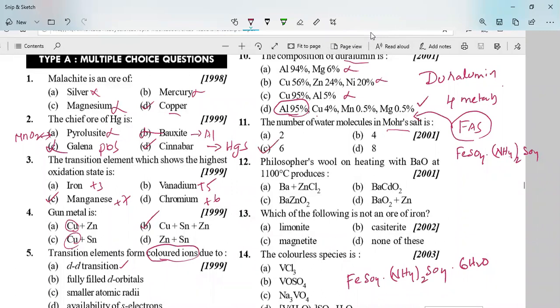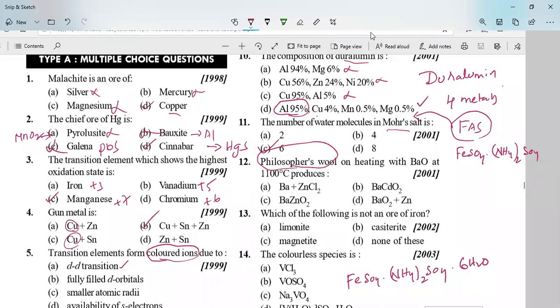Philosopher's wool on heating with barium oxide at 1100 degrees Celsius.